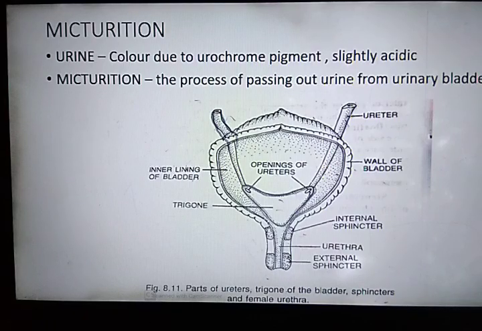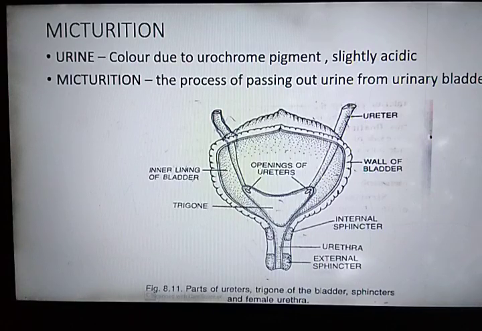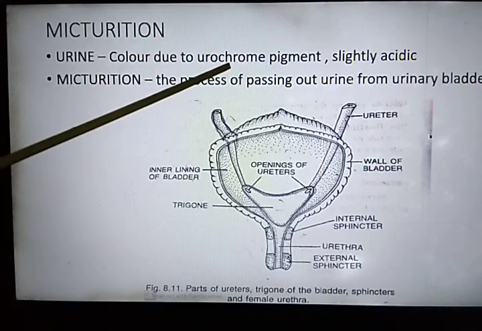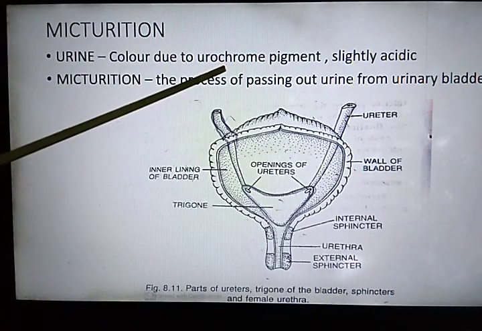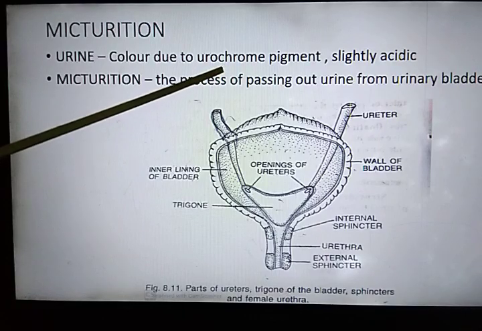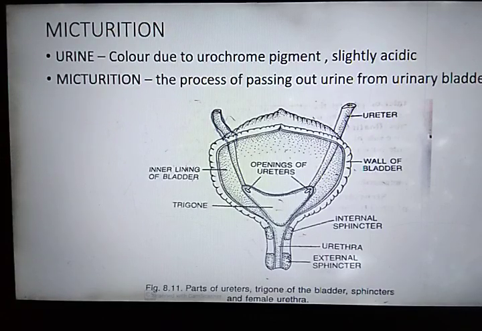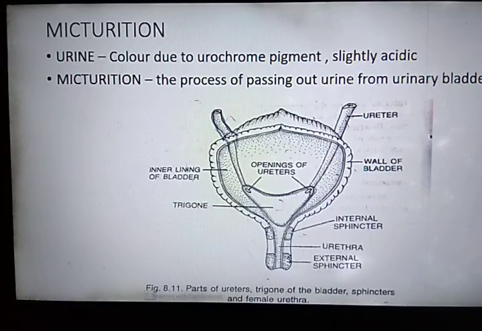Now, urine is a yellowish transparent fluid, and its color is due to the presence of a pigment known as urochrome. The color of urine is altered by certain materials taken, such as vitamin B complex, or some drugs if taken by the person.